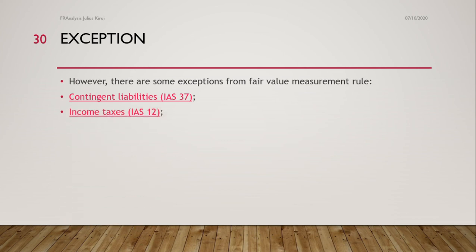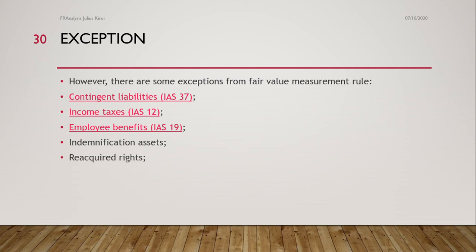Income tax. That is according to International Accounting Standard 12. And then employee benefits, International Accounting Standard 19. And then indemnification assets. Which assets are these? Acquired rights, share-based payment transactions. That is according to International Financial Reporting Standard 2.